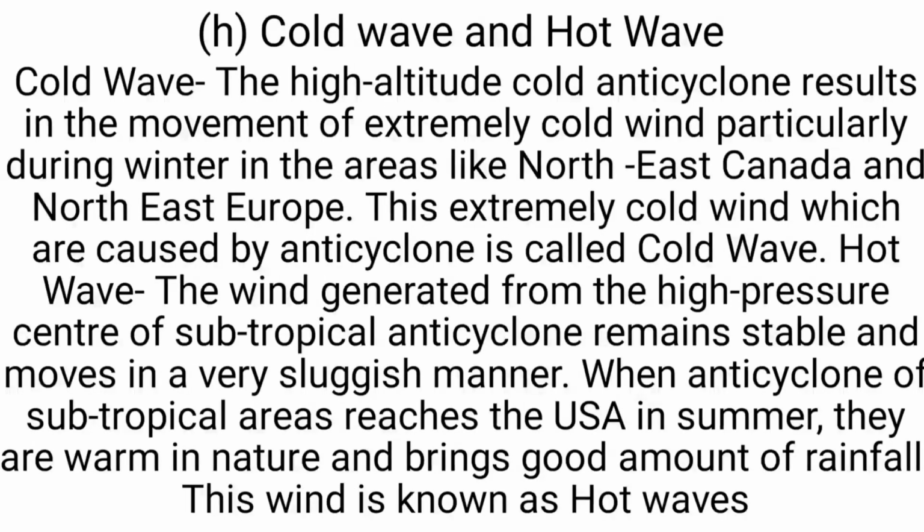H. Cold wave and hot wave. Cold wave: the high altitude cold anticyclone results in the movement of extremely cold wind, particularly during winter in areas like northeast Canada and northeast Europe. This extremely cold wind, caused by anticyclone, is called cold wave. Hot wave: the wind generated from the high pressure center of subtropical anticyclone remains stable and moves in a very sluggish manner. When anticyclones of the subtropical area reach the USA in summer, they are warm in nature and bring a good amount of rainfall. This wind is known as hot wave.